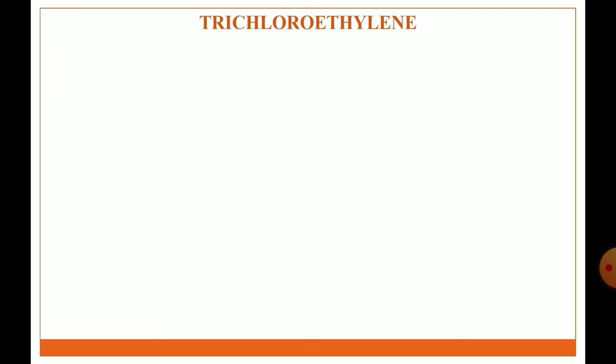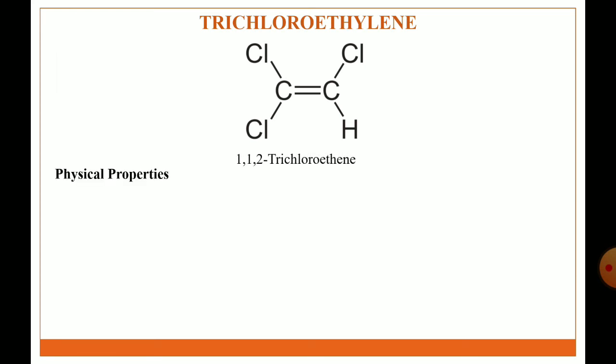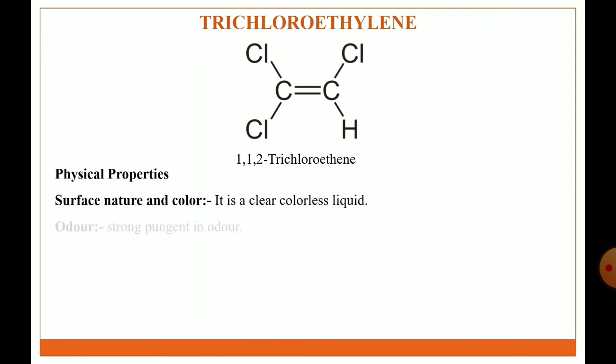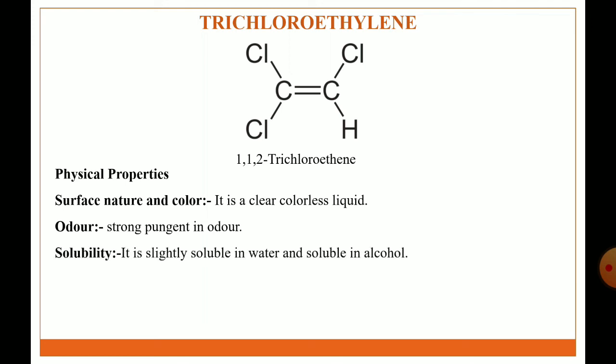The next general anesthetic agent is trichloroethylene. The structure of trichloroethylene. IUPAC name is 1,1,2-trichloroethene. Physical properties: it is a clear colorless liquid. Odor: strong and pungent. Solubility: it is slightly soluble in water and soluble in alcohol. Stability and storage condition: it is stored in an airtight, light resistant container.